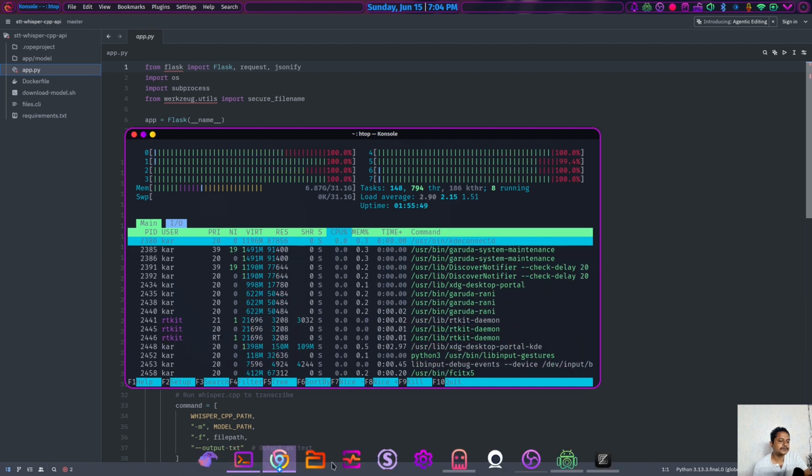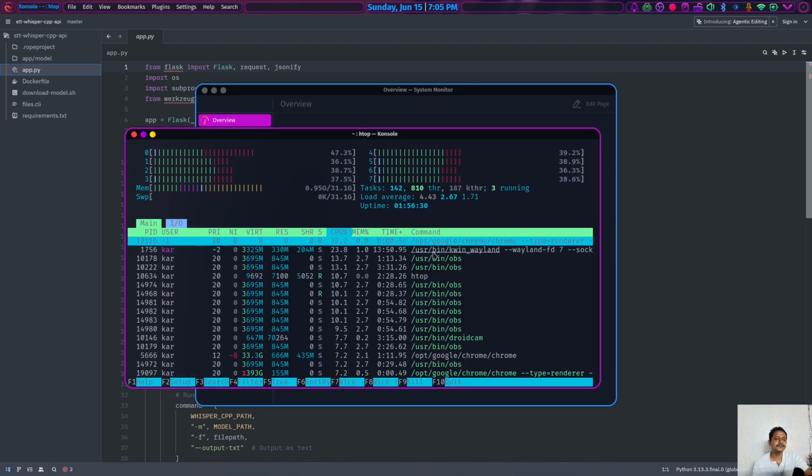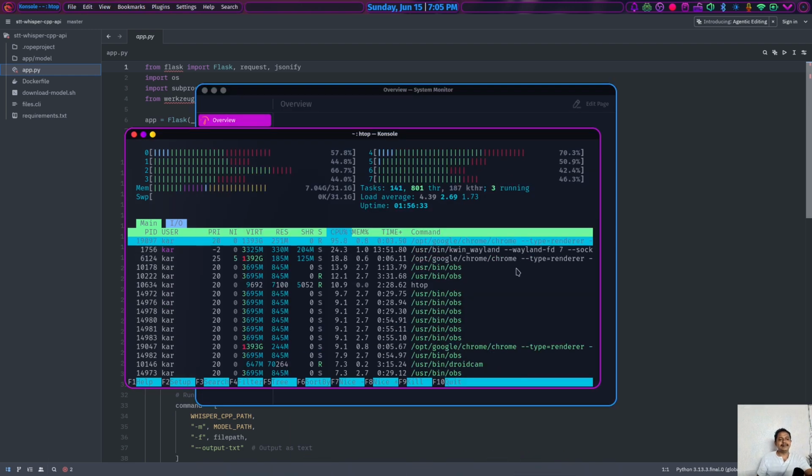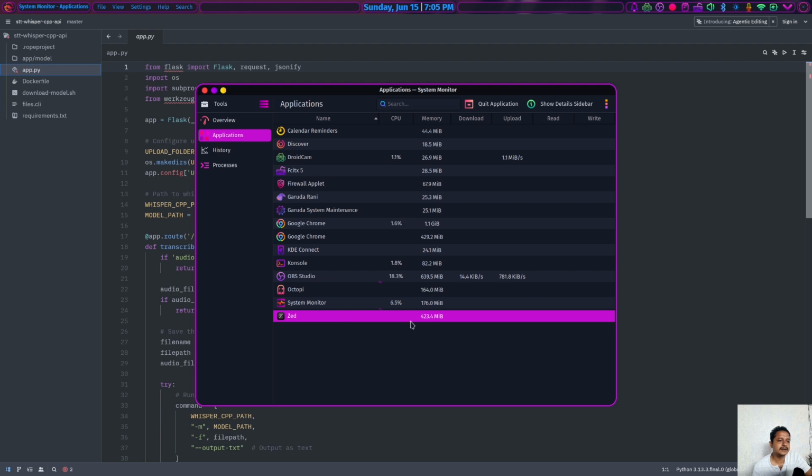Okay, let's see if this is listed in my system monitor. I'm not sure why KWin Wayland, that means the KDE Wayland, is consuming so much CPU. See, the Zed editor is right now consuming only 423 MB, and CPU-wise, not even 1%, it is showing like 0.1%.